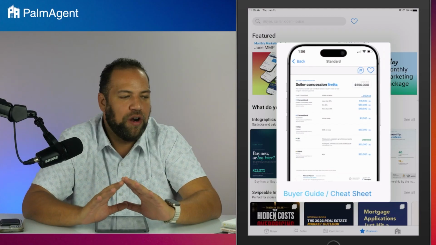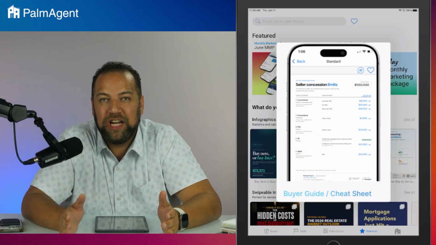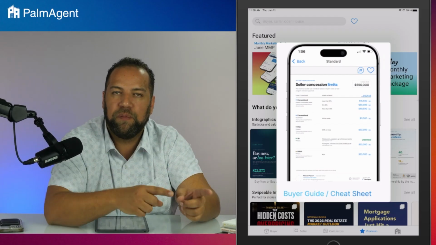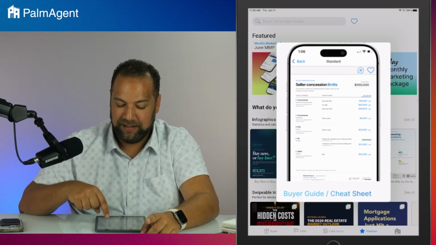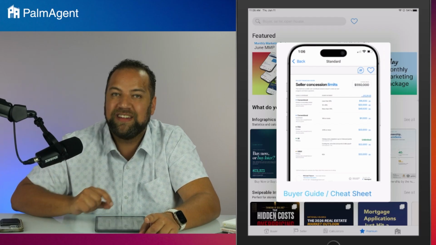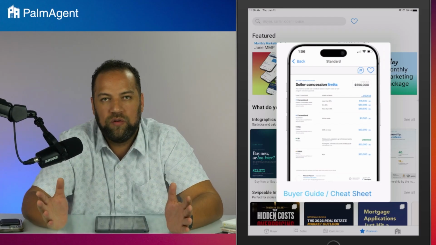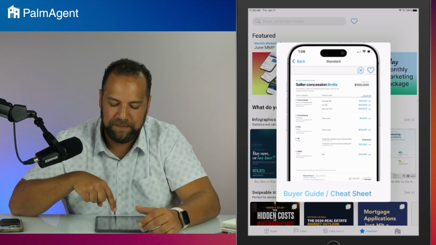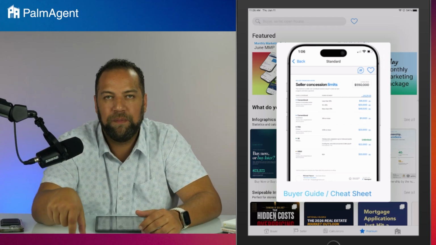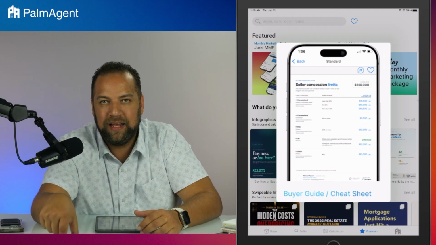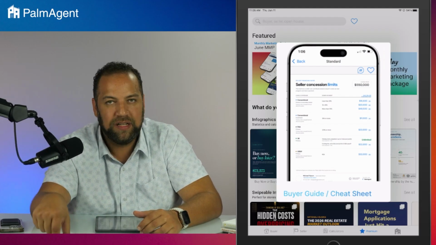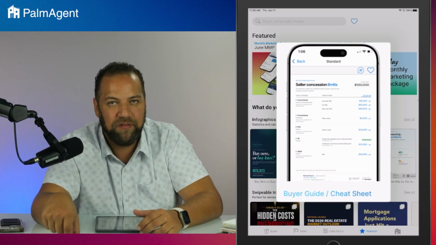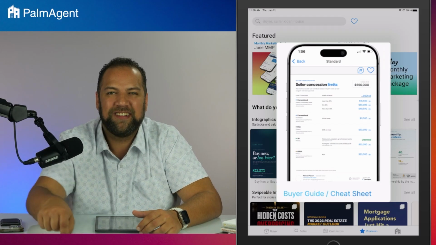If I'm waiting for a full point reduction before I'm ready to pull the trigger, that's good information for me to know. Now we can see how much a full point buy down would cost, and we can cross-reference that against this max amount to see if it's even possible. Who knows? That seller might concede that much. They might concede this max amount, but this just lets you go into that conversation with your buyer and look educated. Let them know, hey, concessions are something we could think about right now: submitting an offer, asking for a concession, and helping you out in regards to that rate.